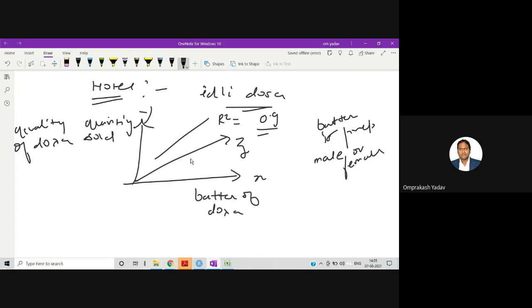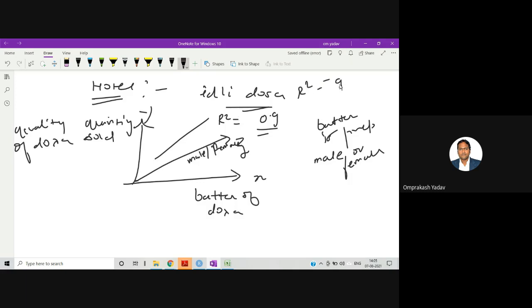One more independent variable I am adding. I don't think it will make any sense for this particular data, but you may observe that once we calculate the R squared value after adding this extra variable, the R square value may increase.